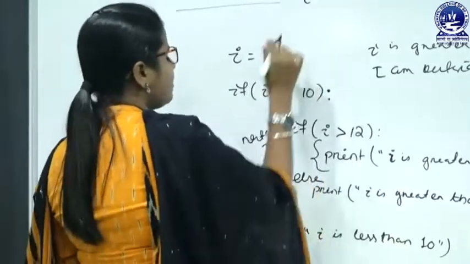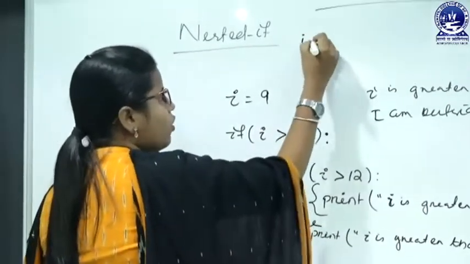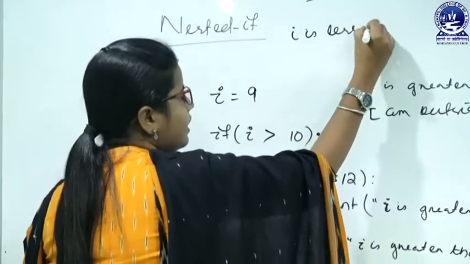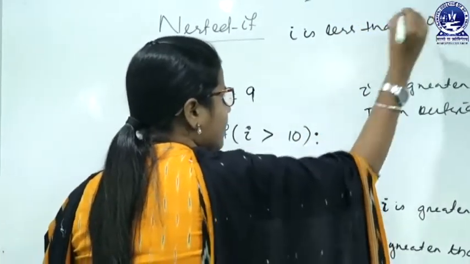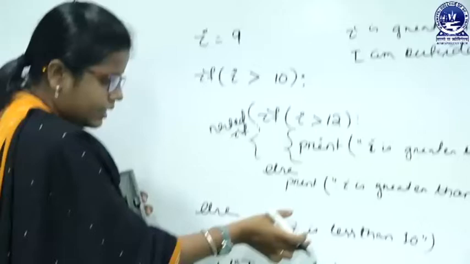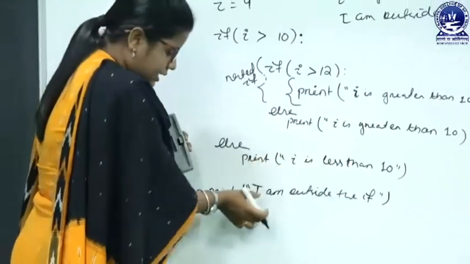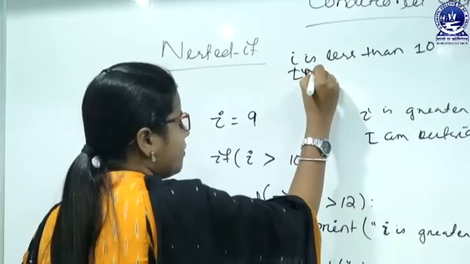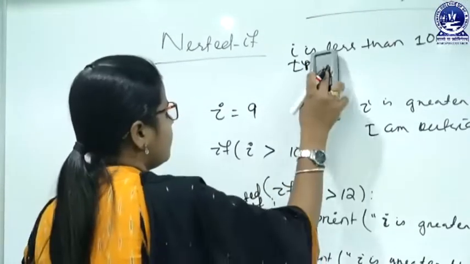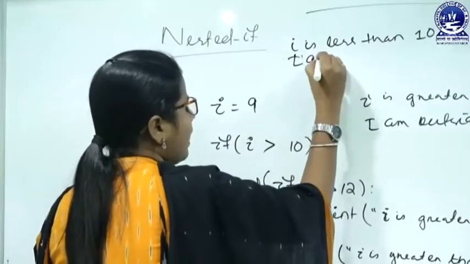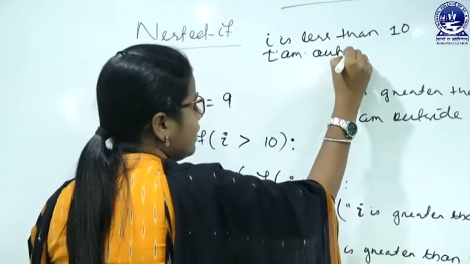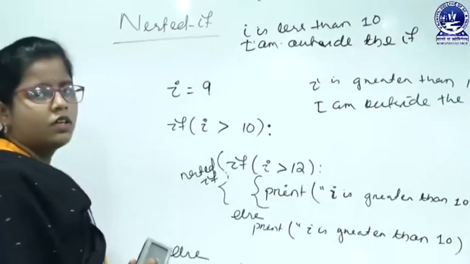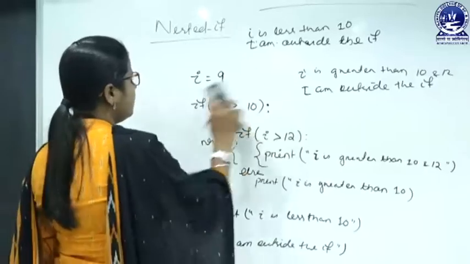So in case the outer condition is false, only I is less than 10 is printed. Next, I am outside the if will also get printed.